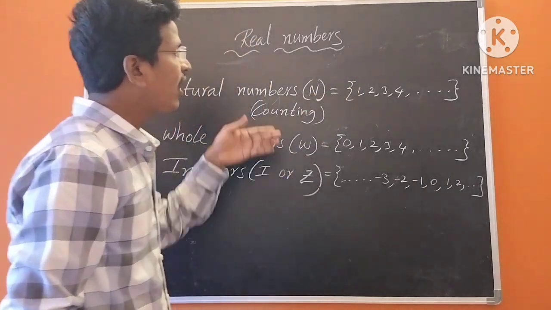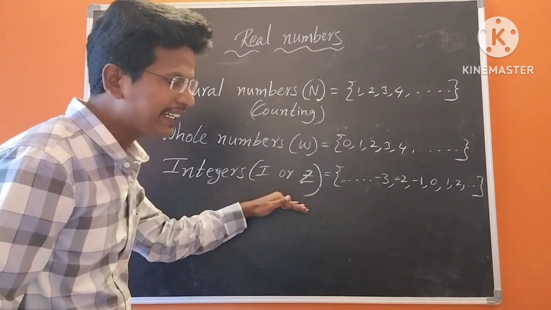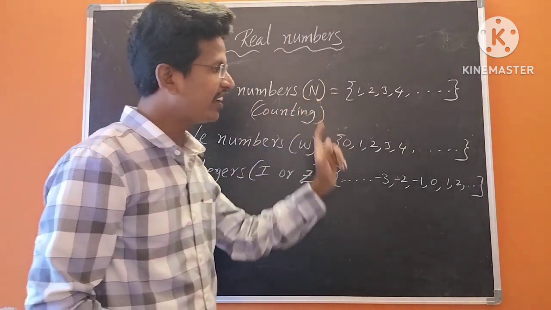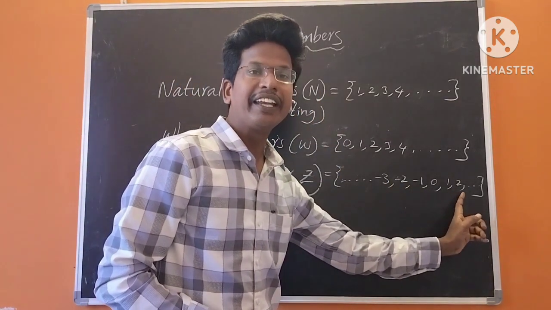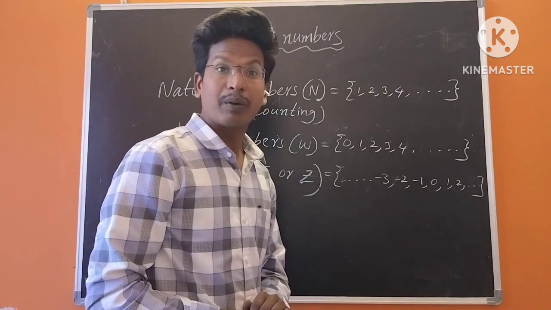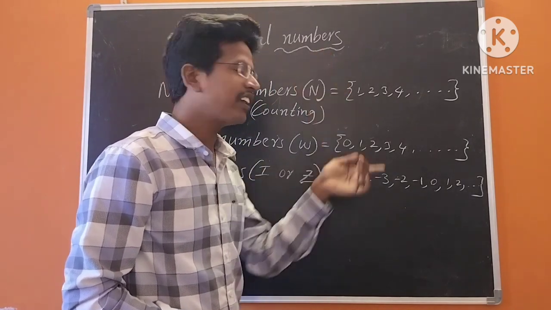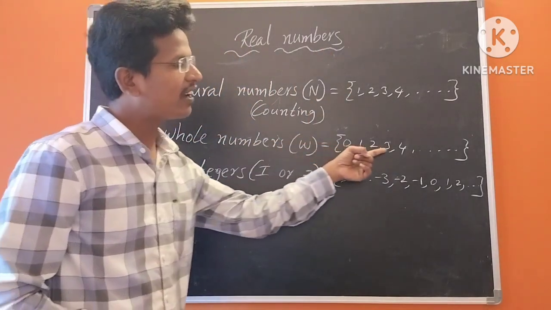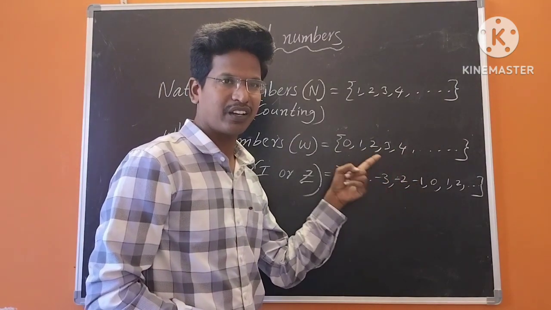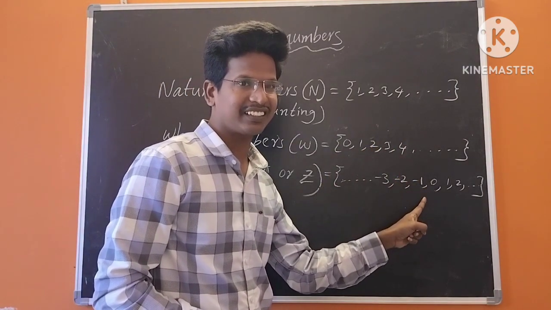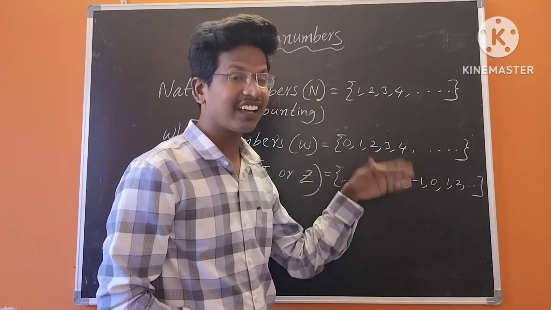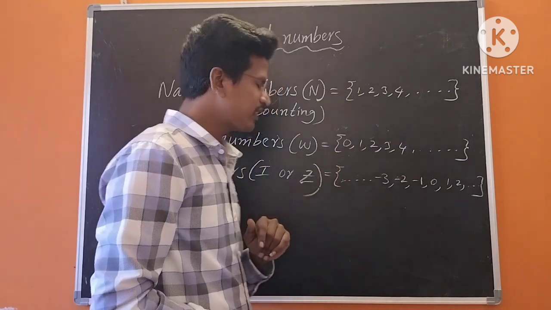Also, we can say all natural numbers are integers, because we can find every natural number in the integer set. But we cannot say that integers are natural. We can also say all whole numbers are integers, because you can find all whole numbers in the integer set. But we cannot say integers are whole.